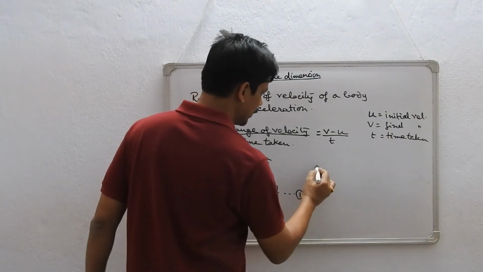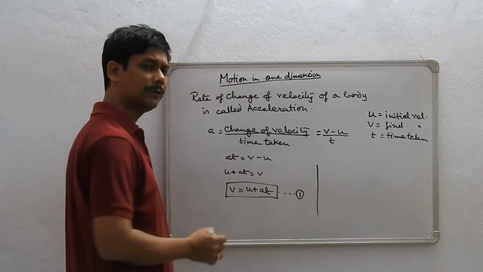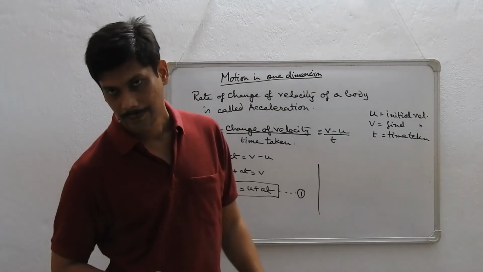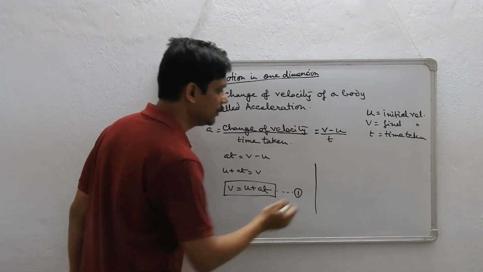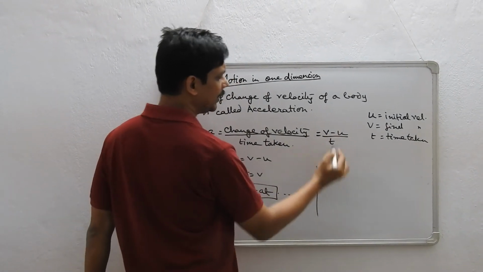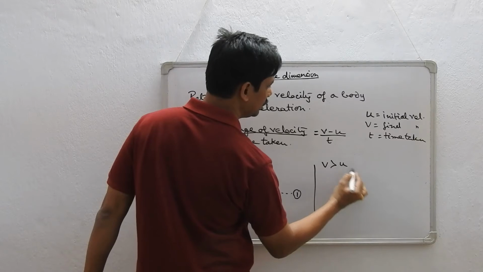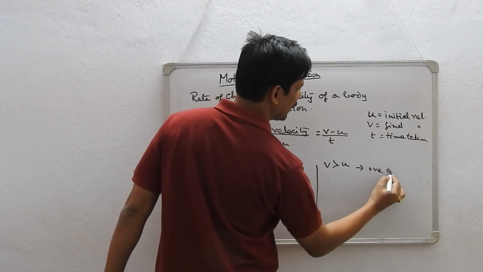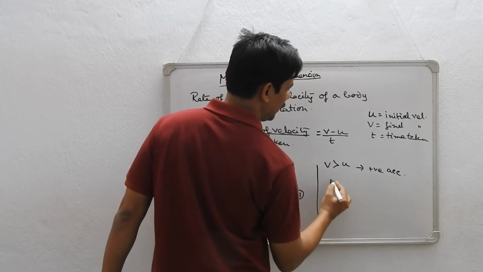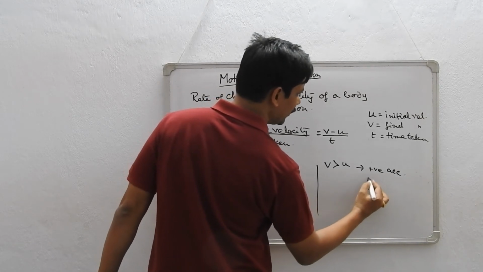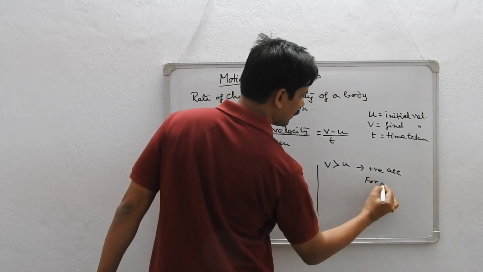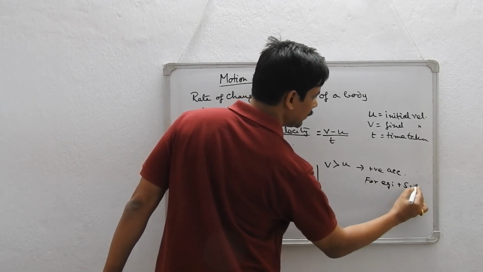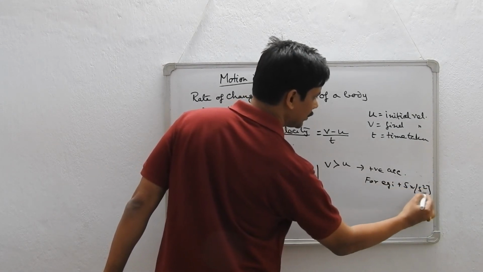One more thing I would like to discuss is positive acceleration and negative acceleration. When v is greater than u, we call it positive acceleration. For example, a body is moving with plus 5 meter per second square as the positive acceleration.